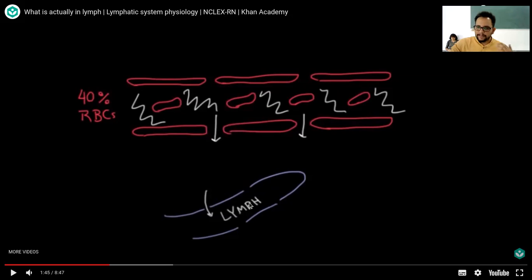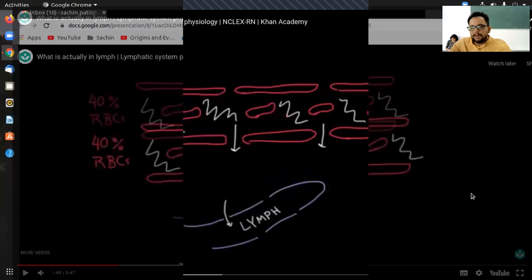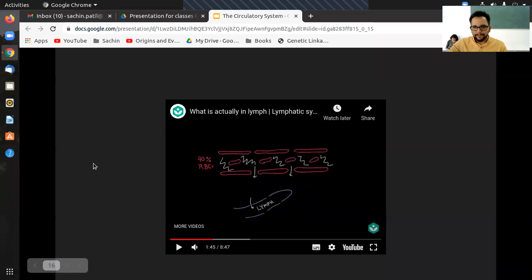which will be similar to your circulatory system. There is this lymphatic system which has lymphatic vessels. In case of circulatory system, you have blood vessels. In lymphatic system, you have lymphatic vessels, and those lymphatic vessels will get this interstitial fluid, which ultimately turns into lymph. Composition wise they are similar, but we call it lymph once it enters into the lymphatic system. So that is what I wanted to show you here. You can watch the rest of the video on your own.